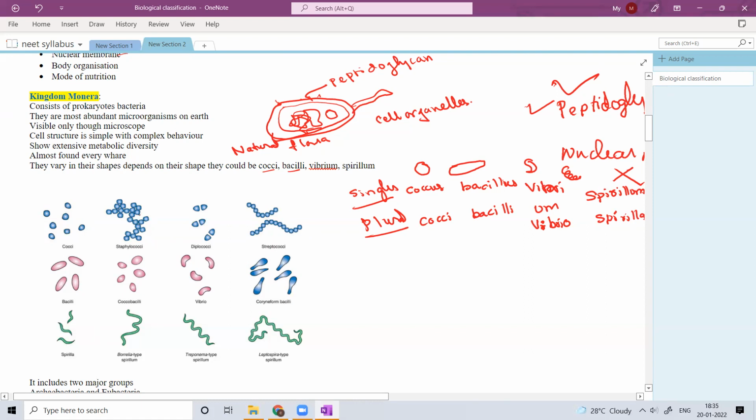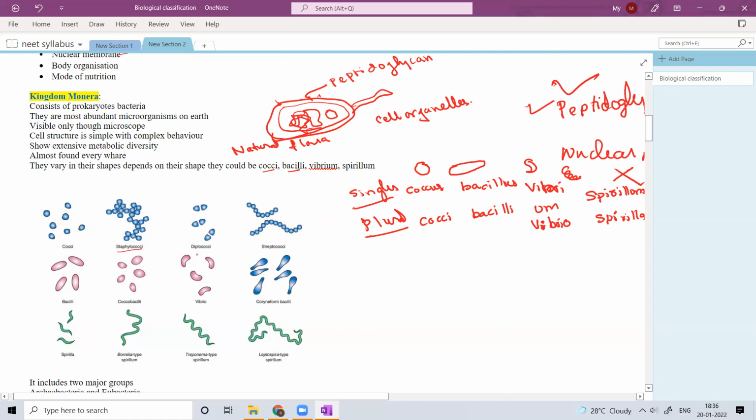If they are grouped or aggregated, so many such cocci accumulated at one place, these are called staphylococci. Staphylococci is the aggregated form of the cocci. And diplococci, if two are grouped.